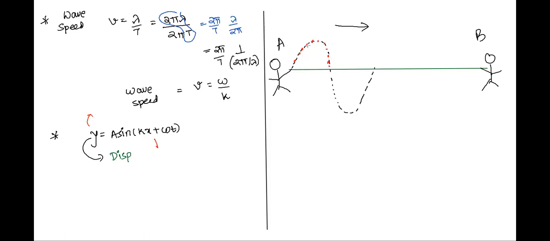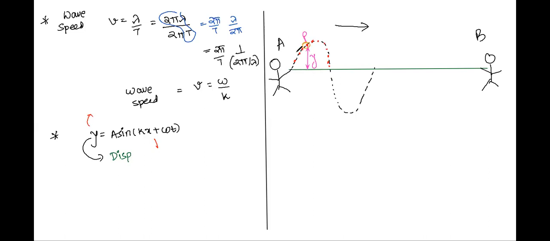So let's say this is y. What is y? Y is the vertical displacement of this point. Let's say I'm talking about a point P. Let me encircle it also for the convenience of everyone.